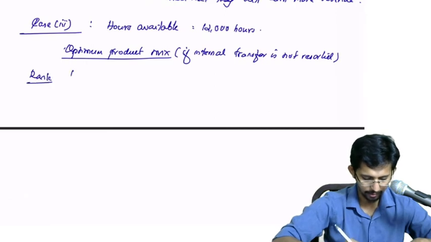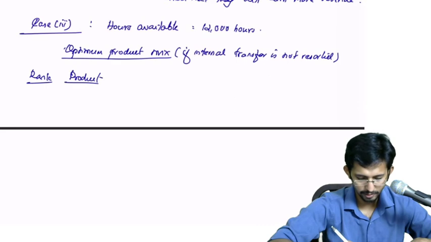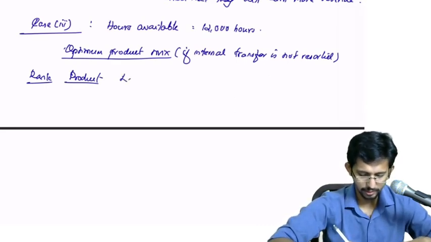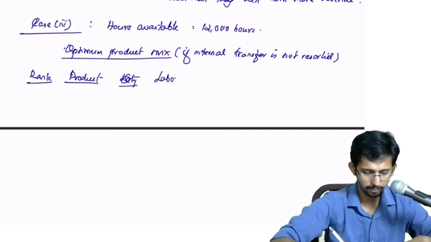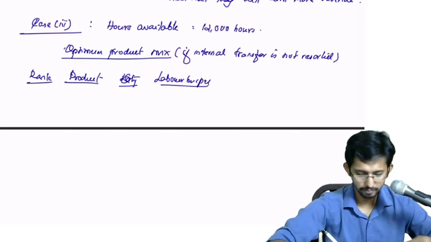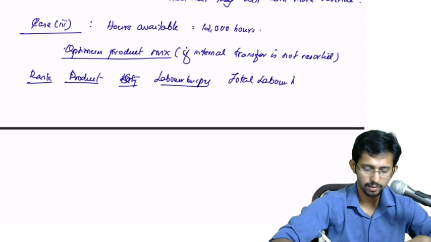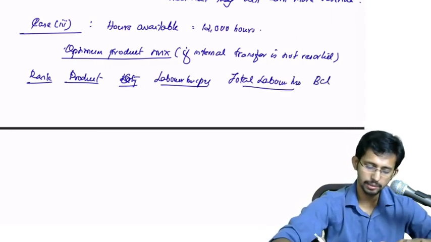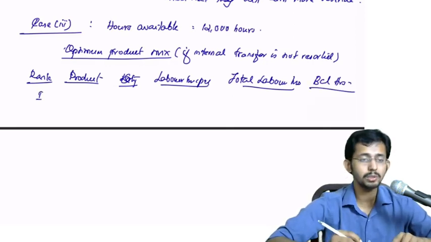Rank product, then quantity, labor hours per unit, then total labor hours, and balance hours. Rank 1 goes to which product?